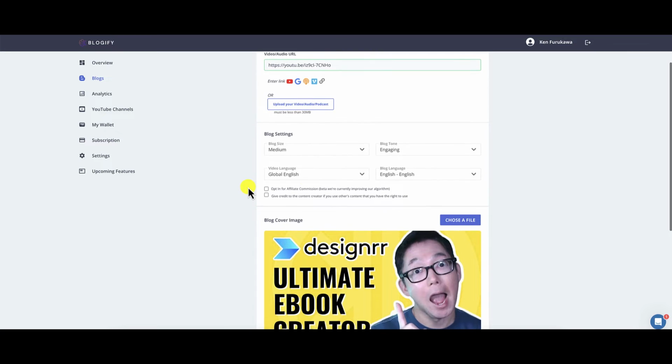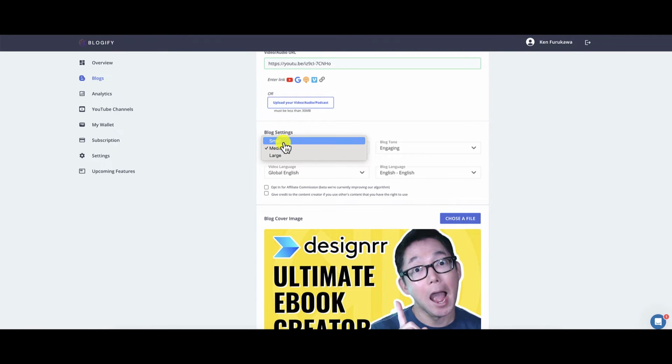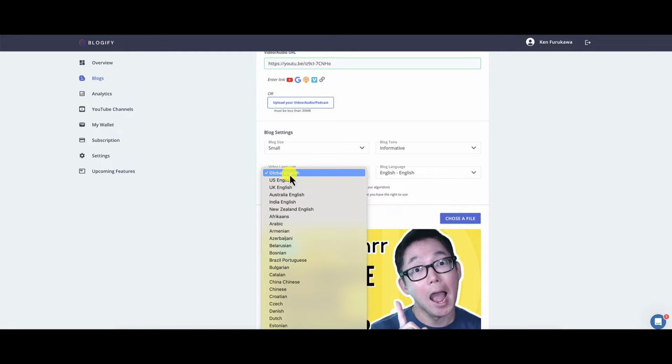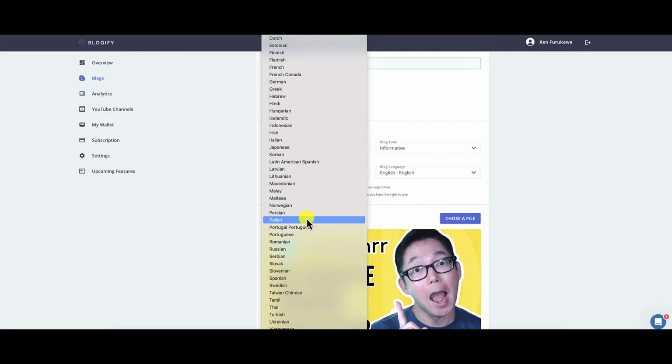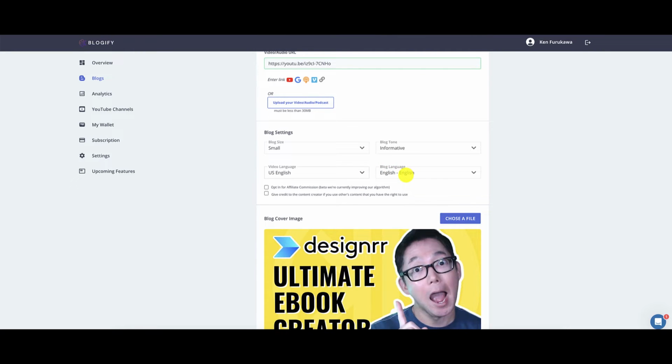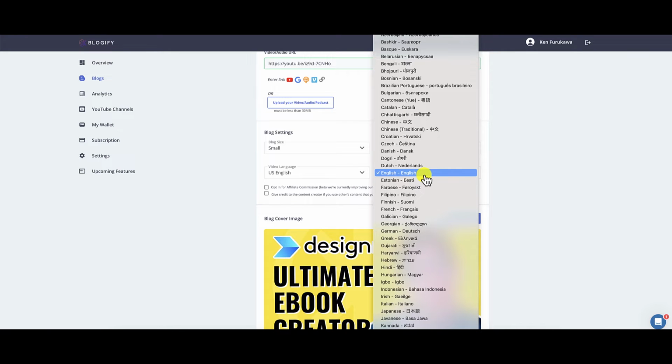When it comes to the settings, you can choose small, medium, or large. So do you want a smaller blog, a medium-sized blog, or a large blog? In this case, this is a very long video, but for this example, I'm just going to choose small. And for the blogging tone, you can choose from any of these types of tones. What I want to do is go with informative because this is a review. And for the language, they've got a bunch of different languages here. You can see all of them. I'm going to choose US English. And obviously my blogging language is going to be English.